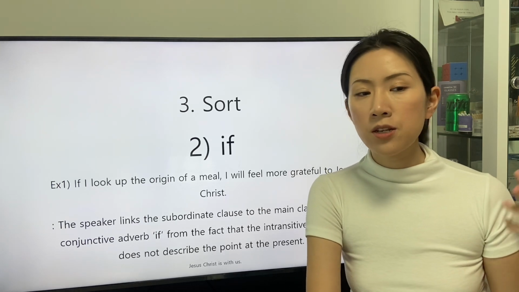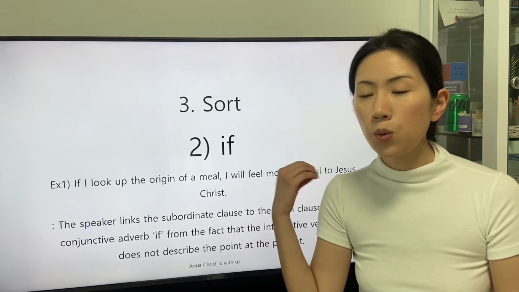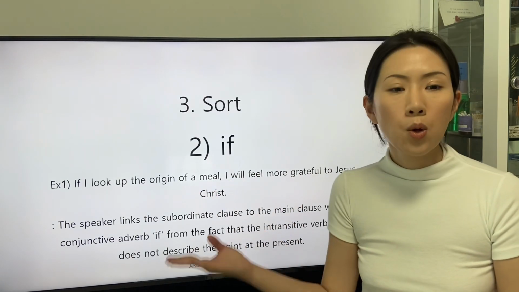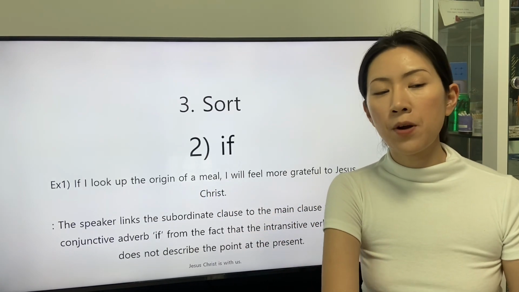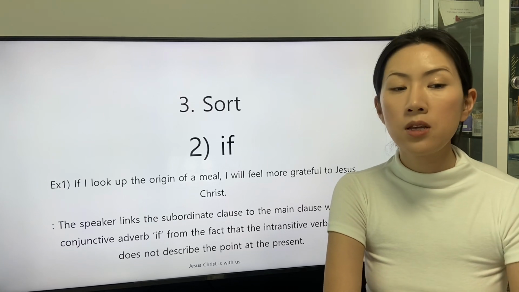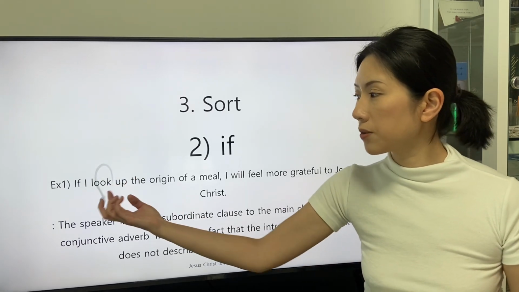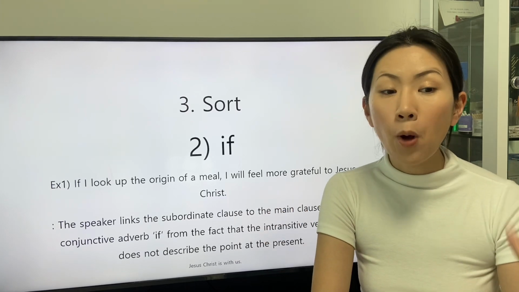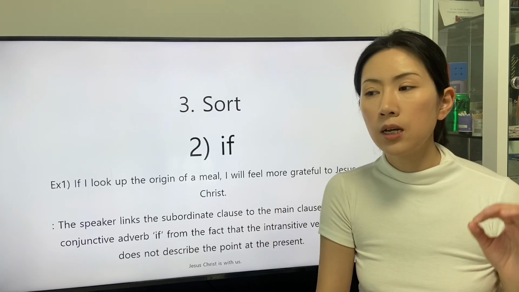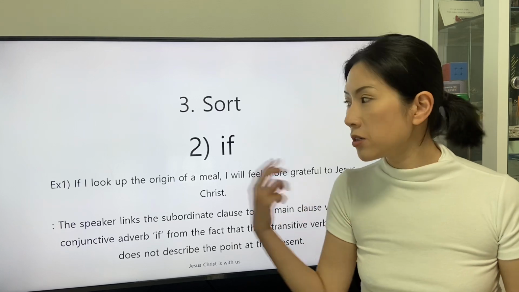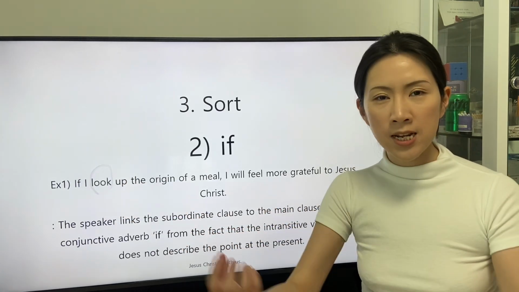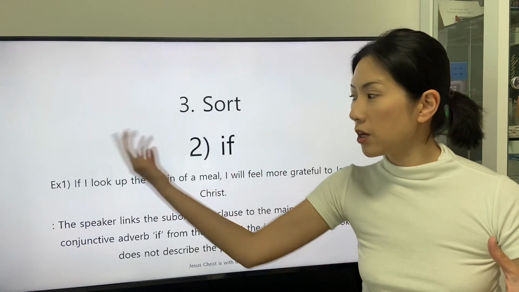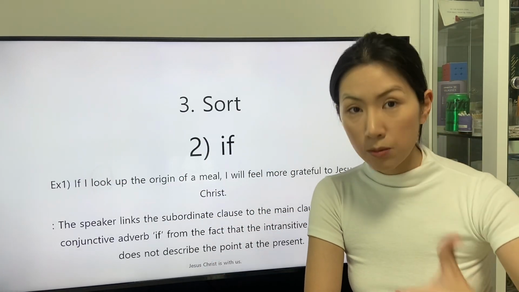The speaker links the subordinate clause to the main clause with the conjunctive adverb if, from the fact that the intransitive verb look does not describe the point at the present, because the speaker considers the action indicated by the intransitive verb look in the subordinate clause as an assumption.